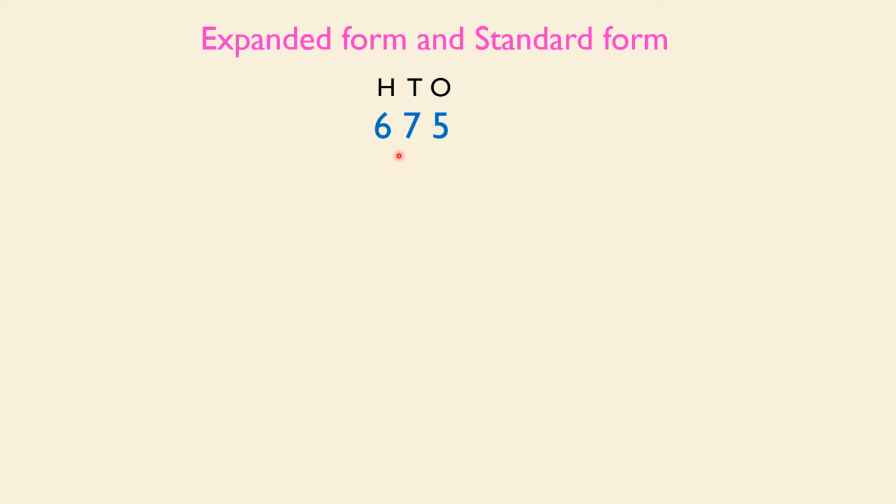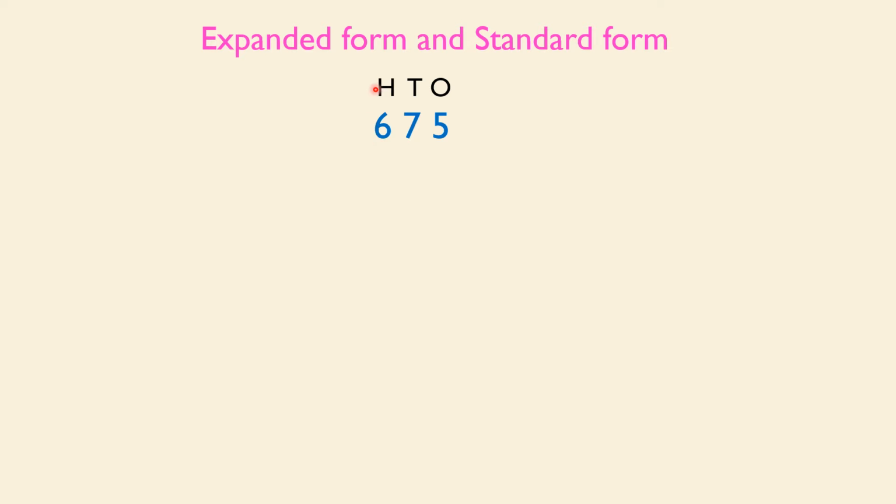Let's bring out a 3-digit number here. 675. It can be read as 675. As you can see, it is looking like DPS, right? It's a standard form or short form. Do you know we can expand it? So let's see how we expand.